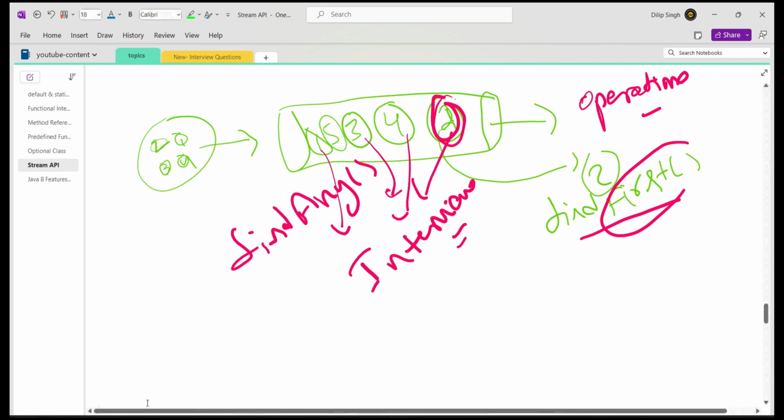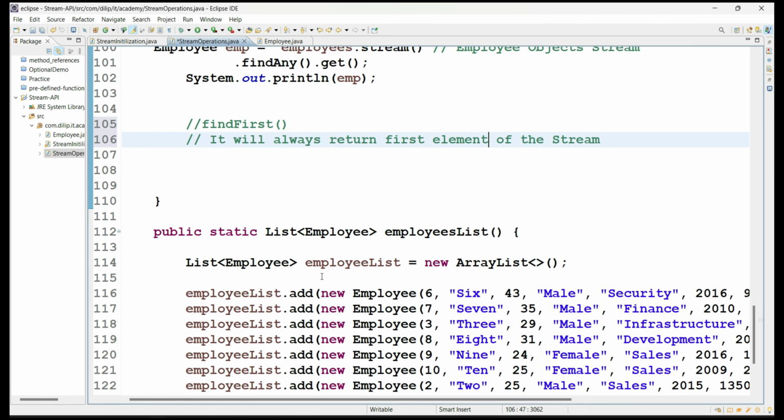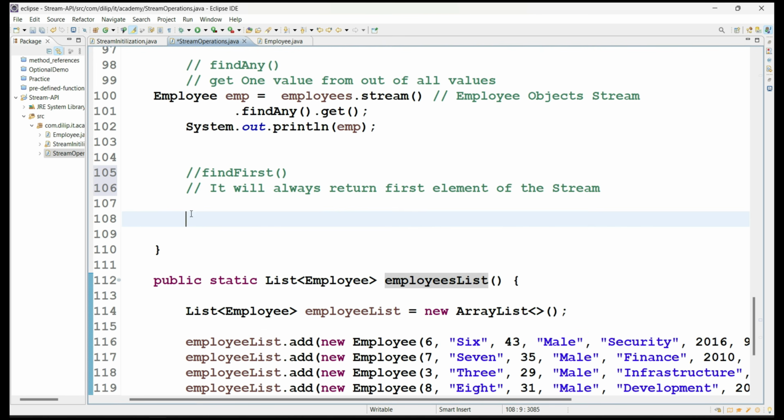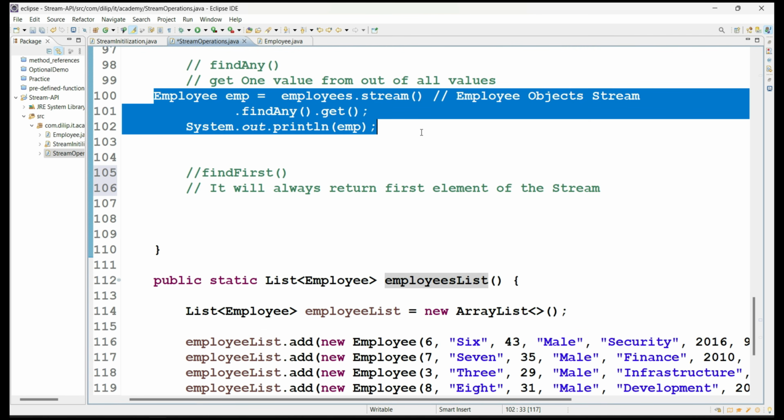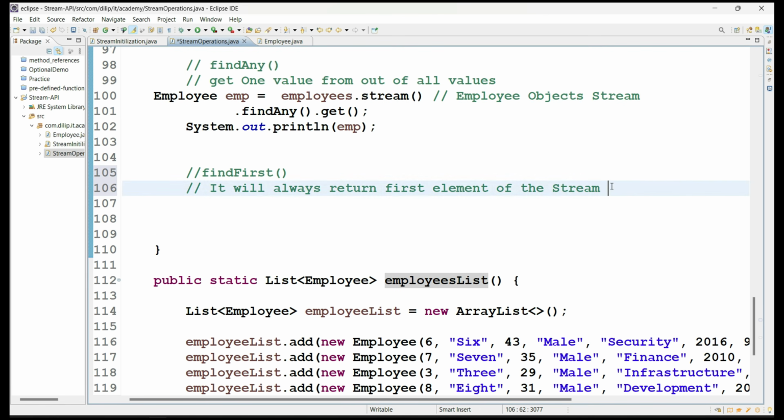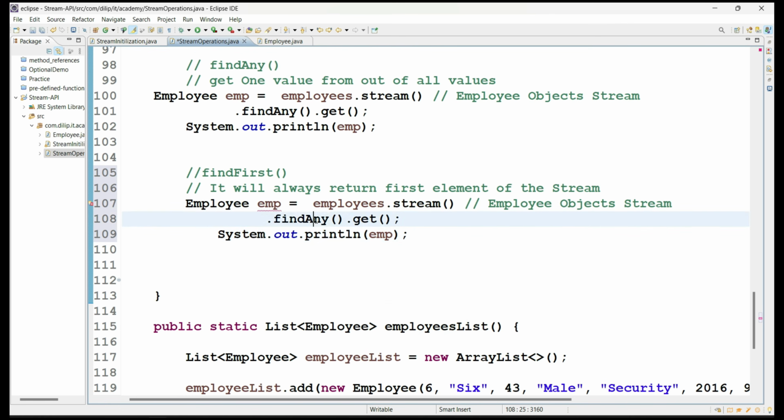So let's see now whether it is returning the first element of the stream or not. Generally, whatever order we have in the list collection object, based on that it will take the first element in the stream also. So Employee 6, right? Let me print it now to see whether it is true or not. Here I'm not writing the entire logic, I'm just copy pasting and using a method called findFirst. What is that method? The findFirst method.